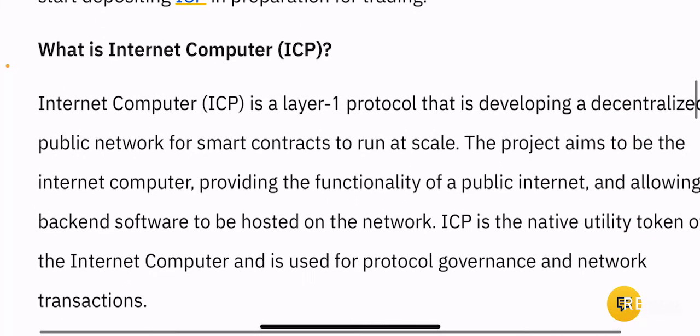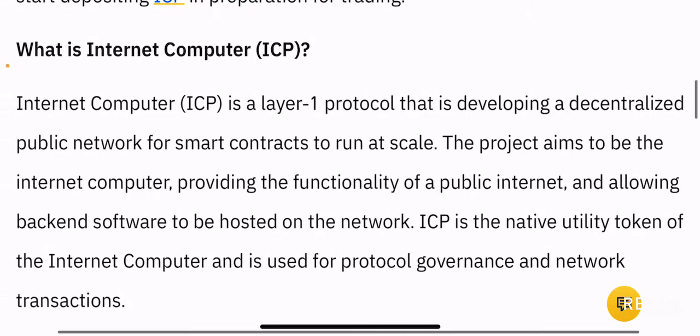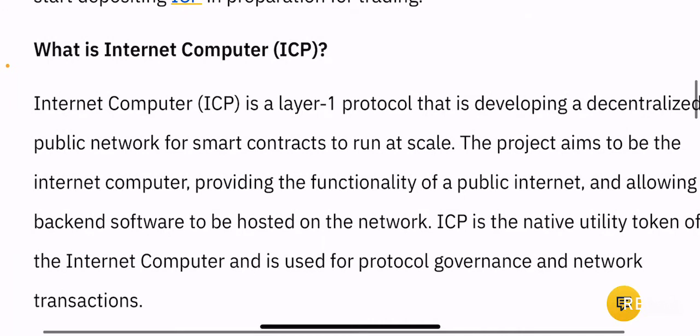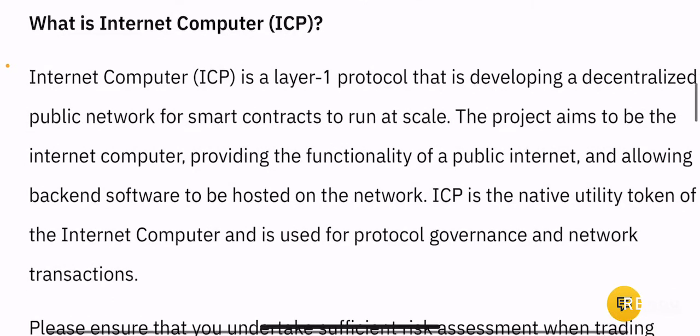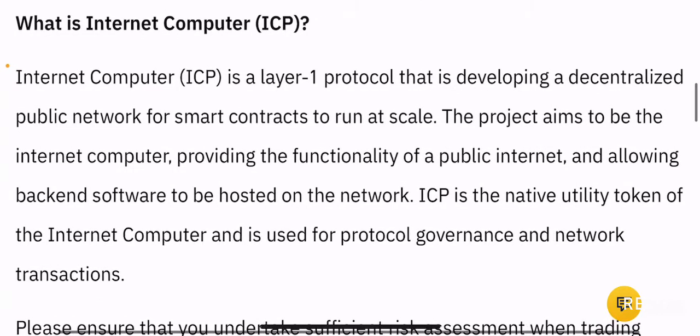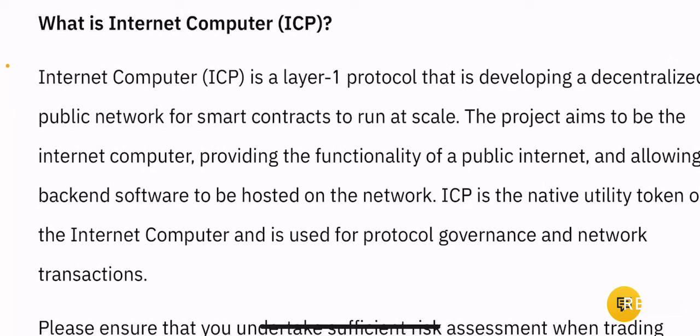So, what is Internet Computer or ICP? Internet Computer is a layer 1 protocol that is developing a decentralized public network for smart contracts to run at scale. The project aims to be the Internet Computer, providing the functionality of a public internet and allowing backend software to be hosted on the network. ICP is the native utility token of the Internet Computer and is used for protocol governance and network transactions, right?